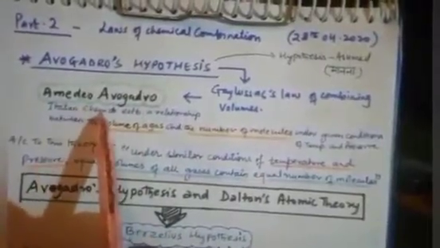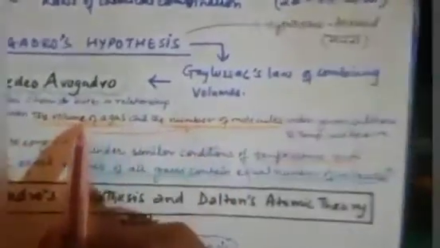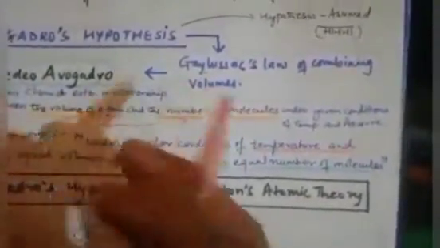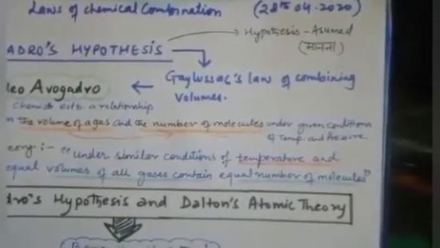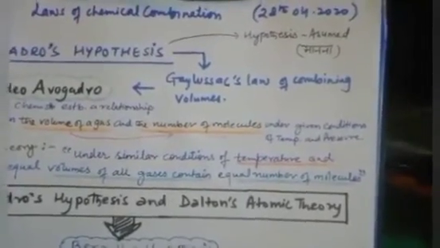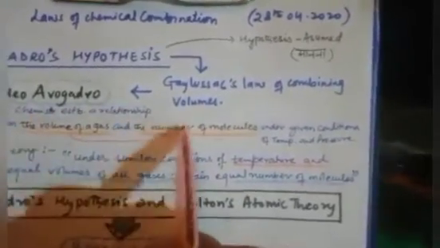So what does hypothesis mean? Hypothesis means to assume, to accept before proof. Whatever we are thinking, that is a hypothesis. Amedeo Avogadro was an Italian chemist and established a relationship between the volume of a gas and the number of molecules. It means that inside the volume of any container in which the gas is occupied, we can find out the relation from that volume about the number of molecules.